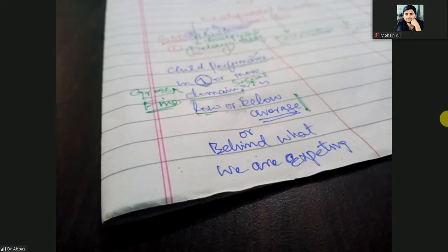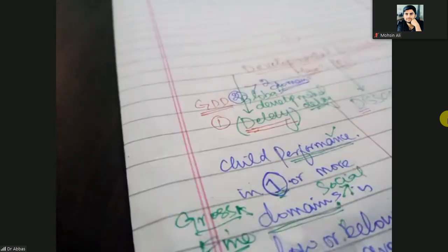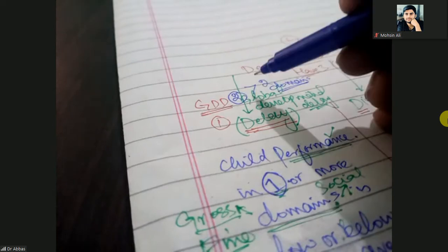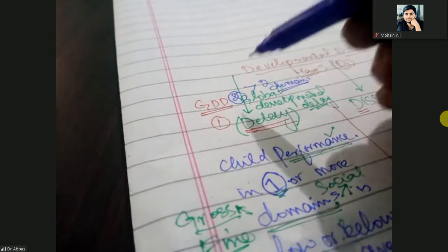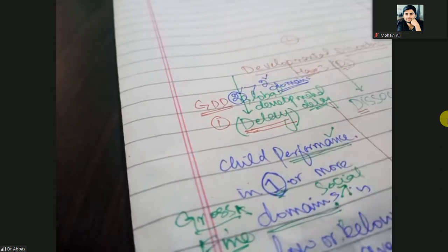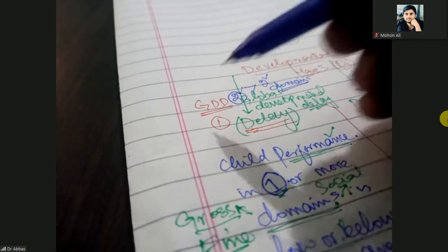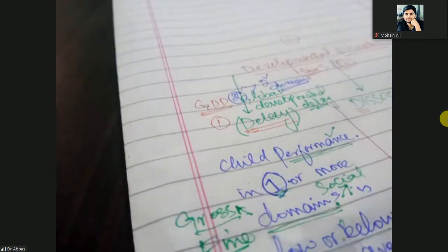But if up to the age of 9 months the child cannot sit with support, that is the developmental delay.